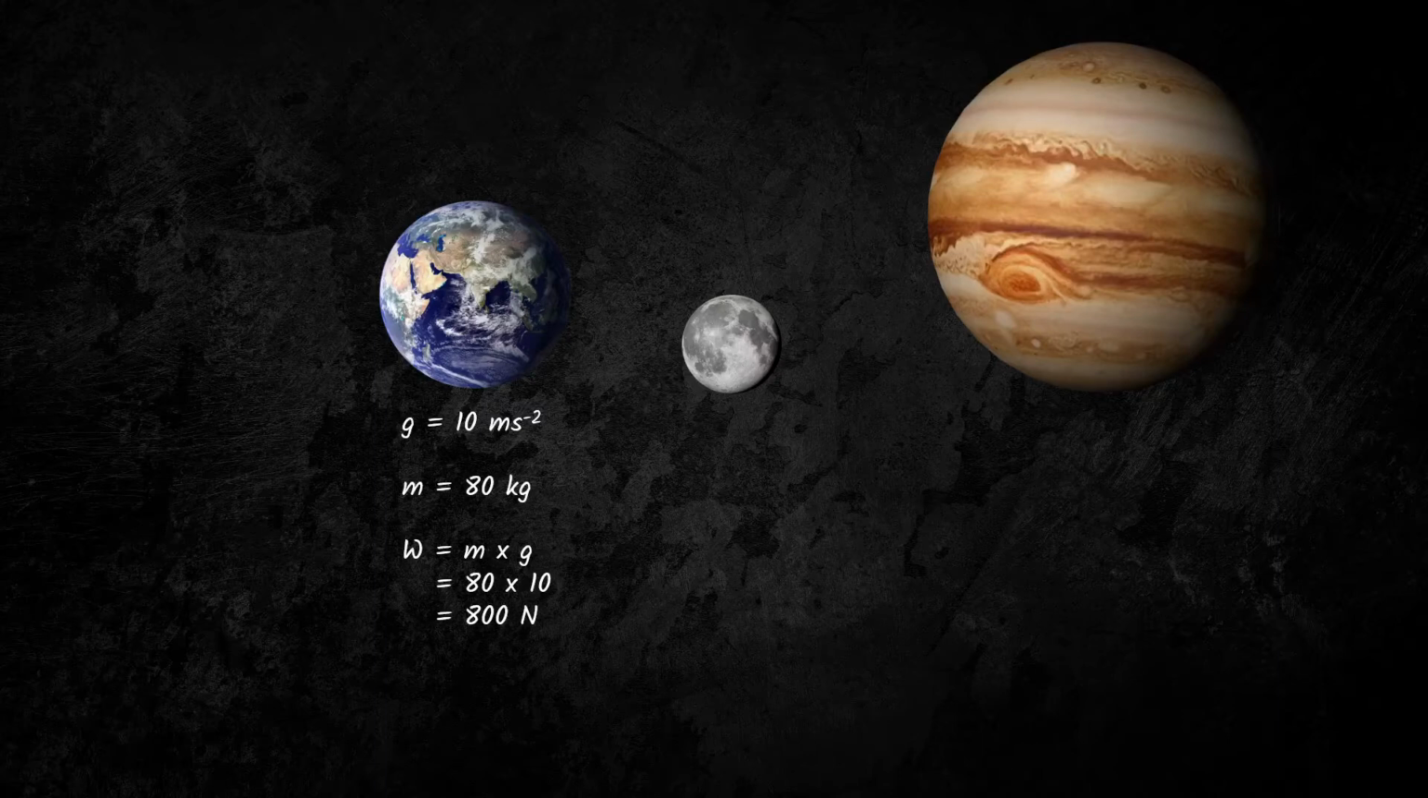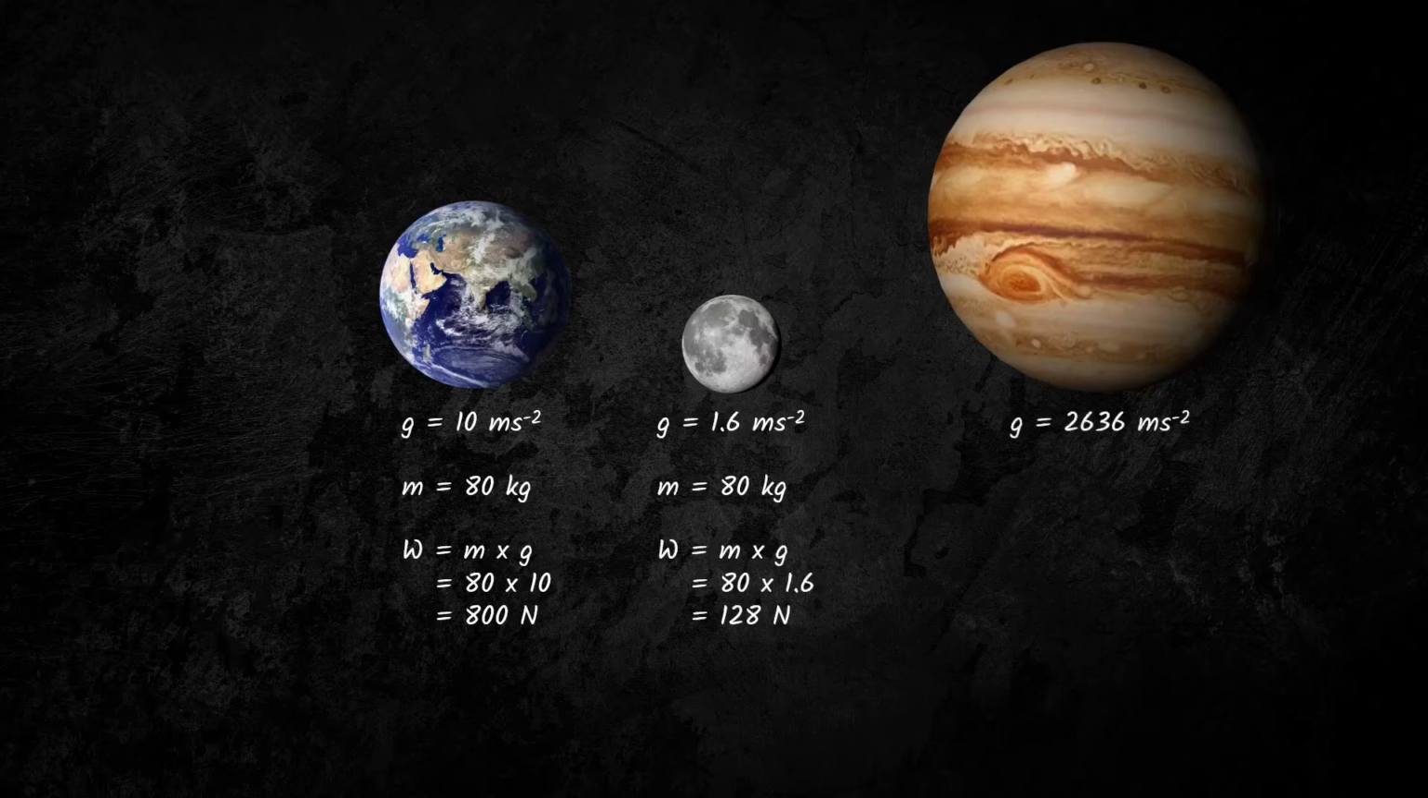Now, Earth is more massive than the Moon. Hence, the Moon has a smaller gravitational field strength or acceleration due to gravity. And the same object of mass 80 kilograms will this time weigh 128 newtons.